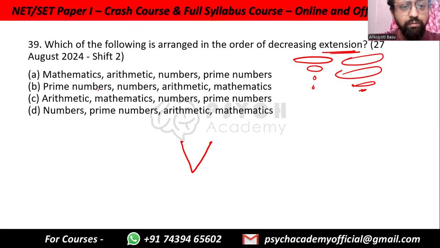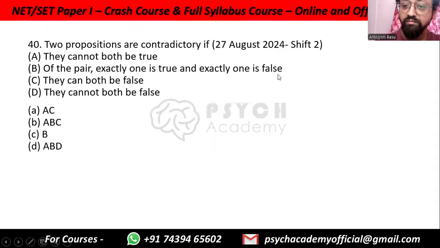So from large to small, we have mathematics, then arithmetic, then numbers, then prime numbers. Correct? Prime numbers is smaller than numbers. So not what we are looking for. Arithmetic is smaller than mathematics. So no. Numbers is okay, bigger than prime numbers, but prime numbers is smaller than arithmetic. No. So big to small: mathematics, arithmetic, numbers, prime numbers.